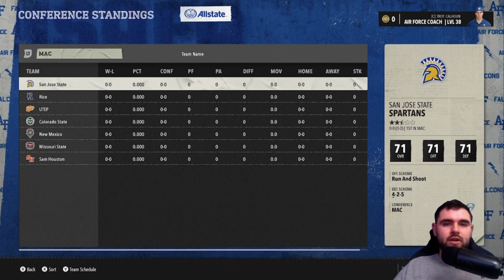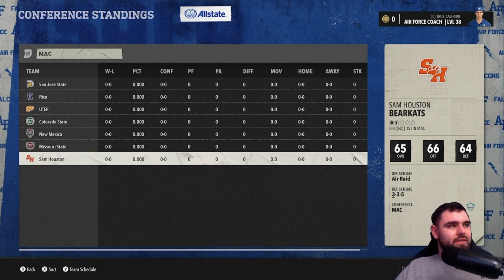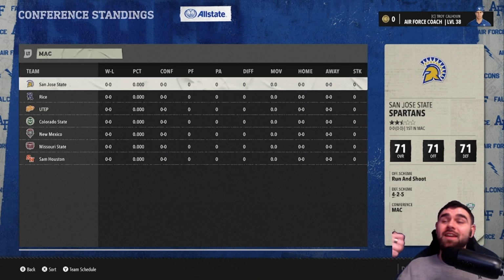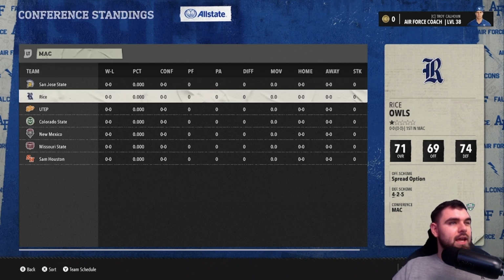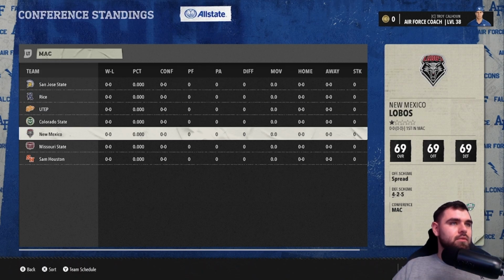The next minor conference is going to be the Middle American, which has the least amount of teams, quite obviously. But this one feeds into 3 conferences, which is crazy since it has the least amount, but it feeds into the Mountain West, the Pac-12, and the Big 12. And if I had to predict, probably one of these two, maybe UTEP.